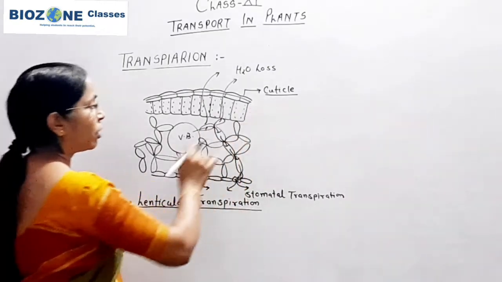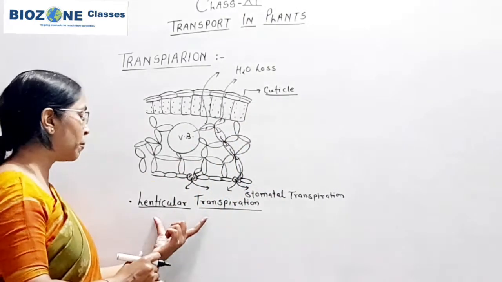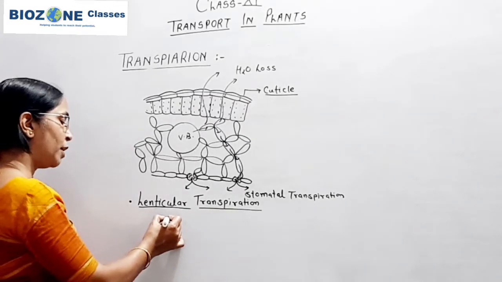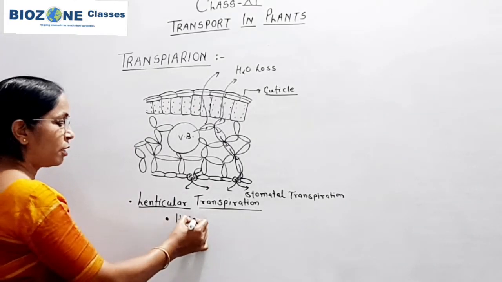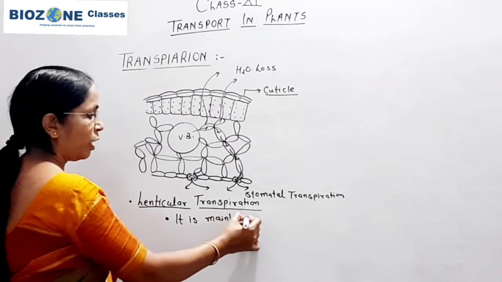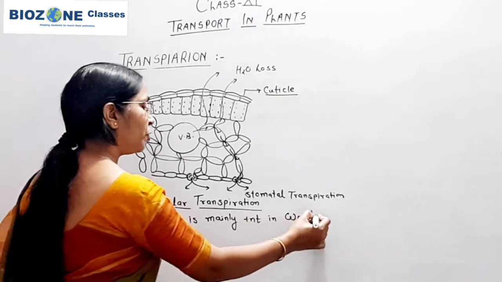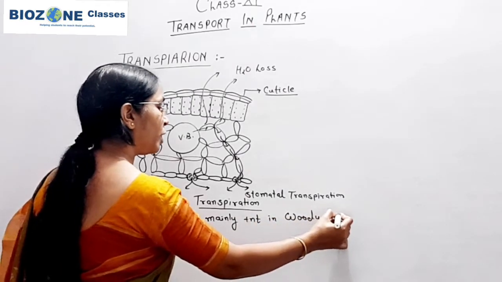Stomatal and cuticular transpiration take place mainly through the surface of the leaf. But lenticular transpiration is mainly present in woody trees. Why do we say woody trees?